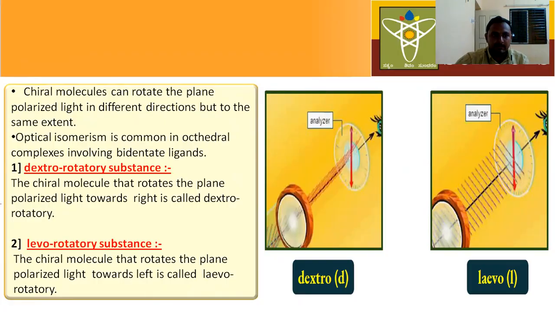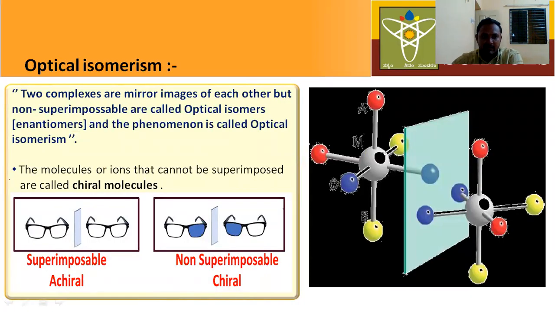Next, chiral molecules can rotate plane polarized light in different directions, but to the same extent. Now let us first understand chiral molecules. What are chiral molecules? Molecules or ions that cannot be superimposed on their mirror images are called chiral molecules.